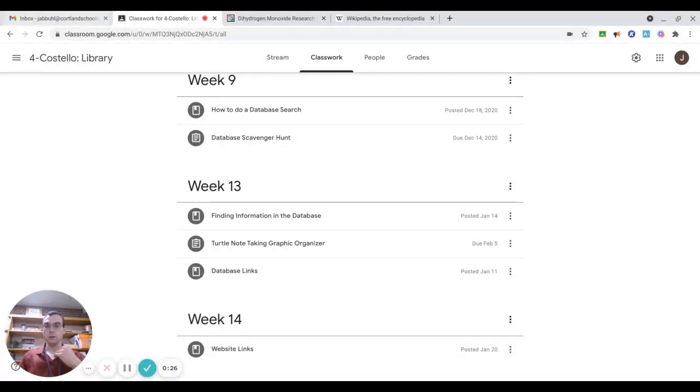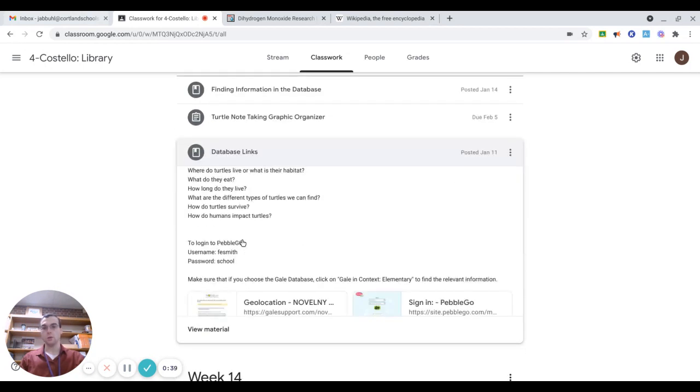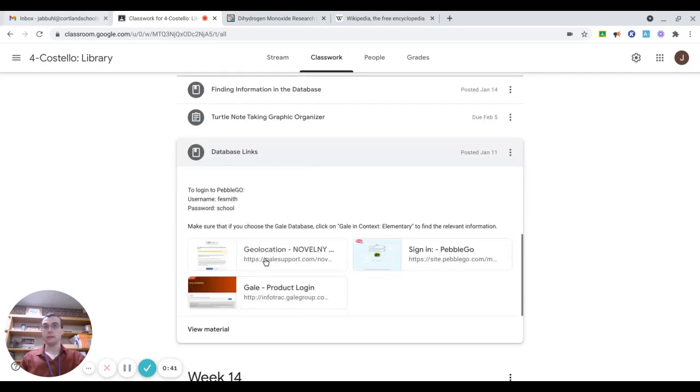Now, the reason that we focus mainly on databases when doing research is because we want to find information that is trustworthy and reliable. Now, the reason we trust databases such as, say, PebbleGo or Britannica or Gale is because these are companies that mainly focus on information. They've been doing it for a while, and it's pretty much part of their business.